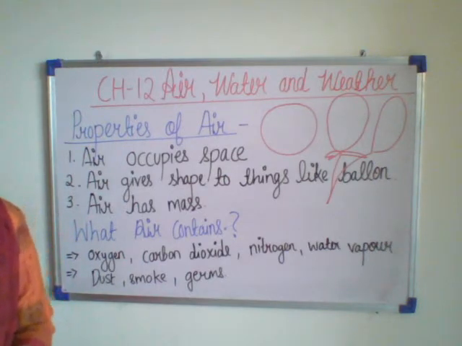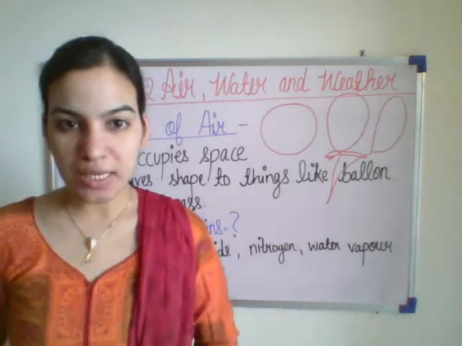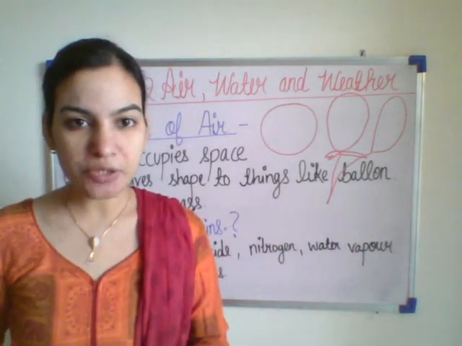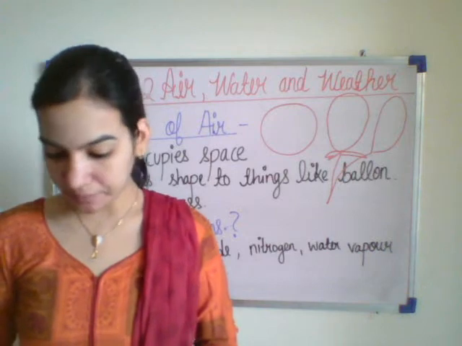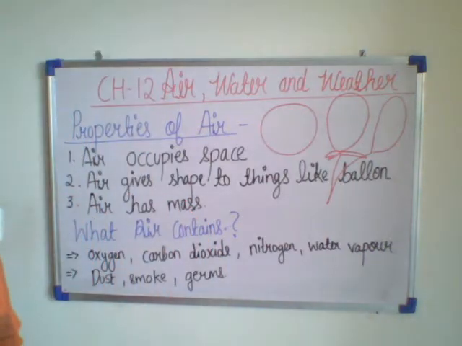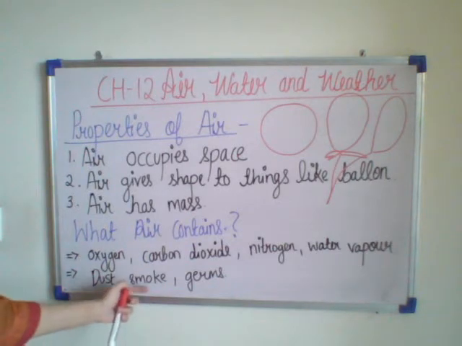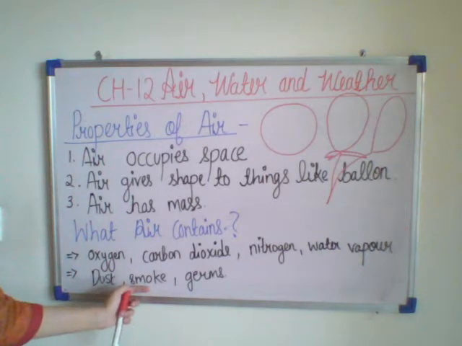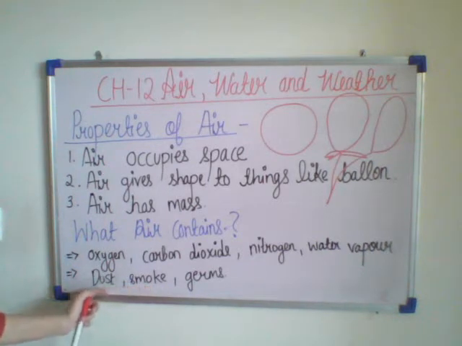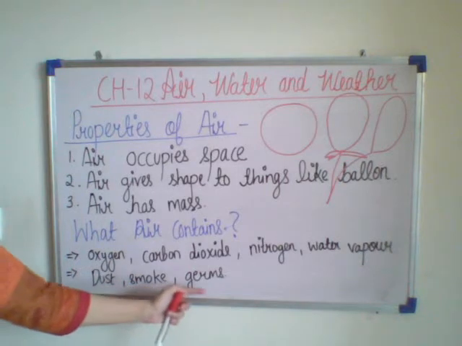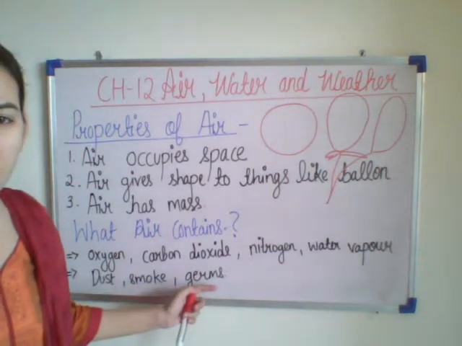Now students, you can take out page number 98 of your science book. I will be reading. You have to look at what I am reading. Air also contains dust, smoke and germs. Chimneys of factories and vehicles give a lot of smoke. From where does the smoke come? From the chimneys, from the vehicles. This mixes with the air. Dust, smoke and germs make the air very dirty.